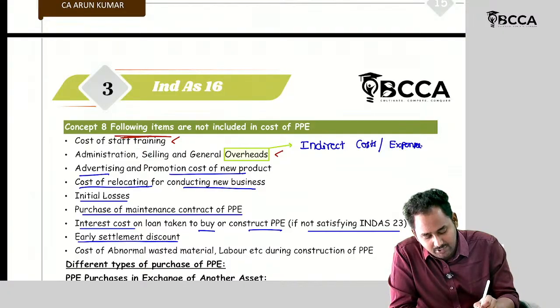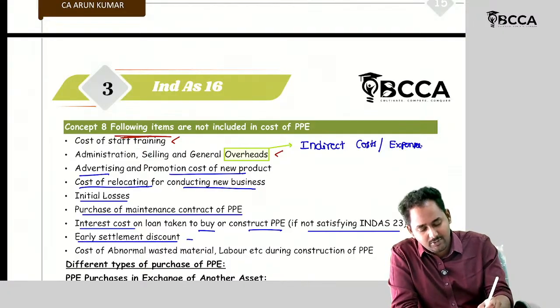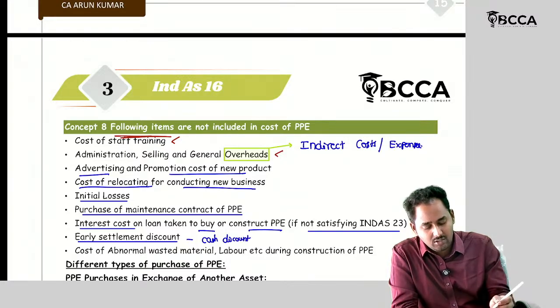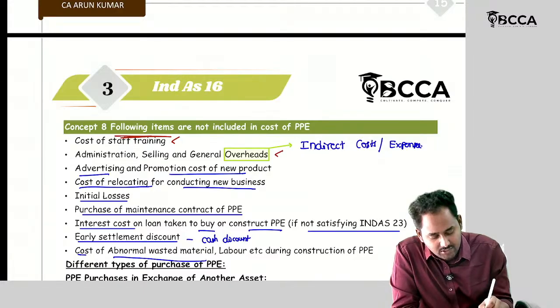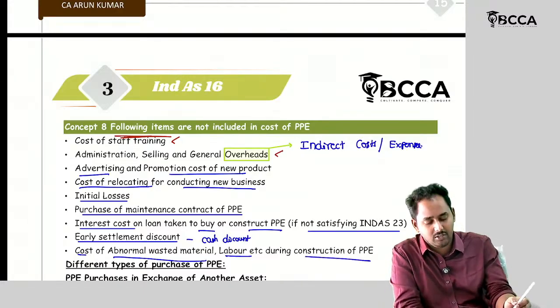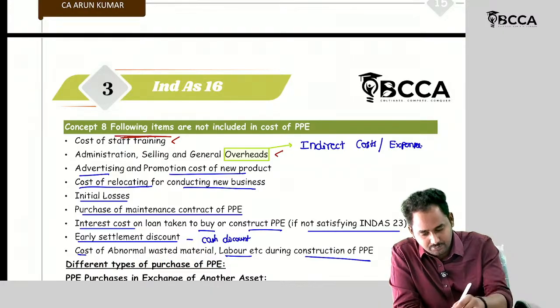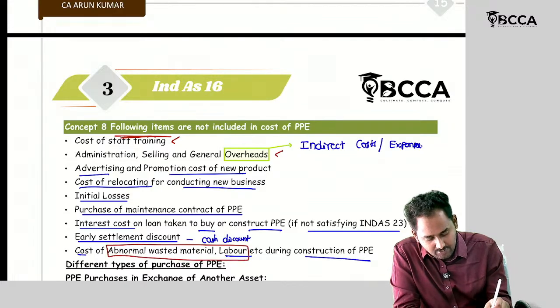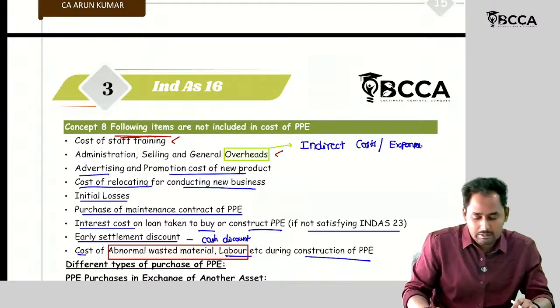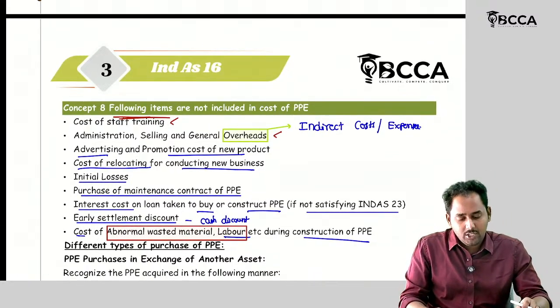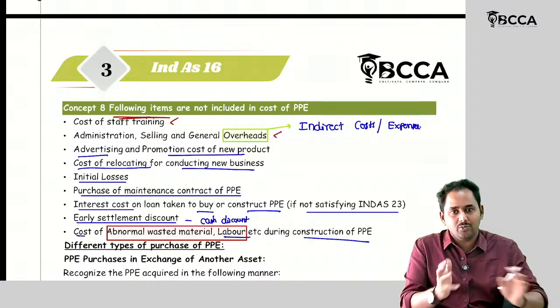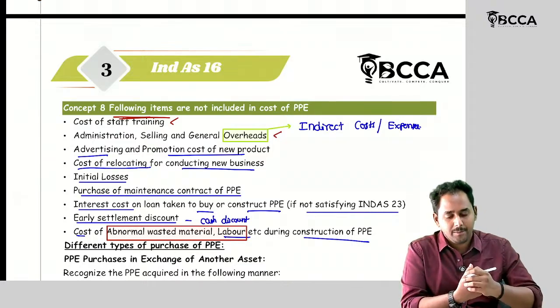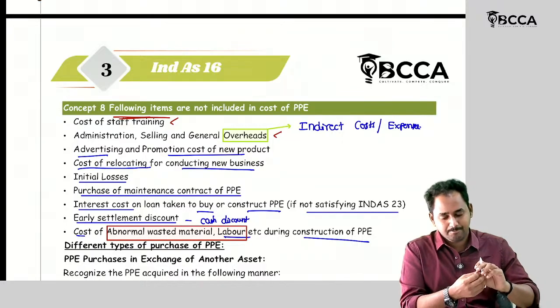Then early settlement discount. Early settlement discount means cash discount. Then cost of abnormal wasted material and labor during the construction of PPE. So what are the abnormal waste of material and labor? The following items are not included in the cost of the PPE. I don't know which type of items are covered under PPE or not. Let's see.